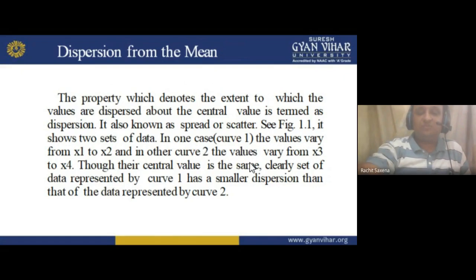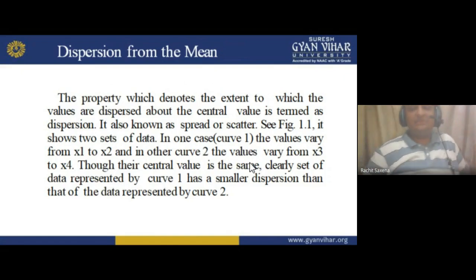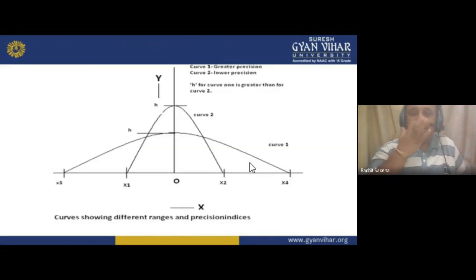It is called dispersion. It is also known as spread or scatter. Scatter means scattered from here, or spread. In Figure 1.1, which I am showing you in the next slide, two curves are there. One curve is between x1 and x2, and another is between x3 and x4. The area of x3 x4 is higher compared to x1 x2, but we can say the x1 x2 curve is moving from here.